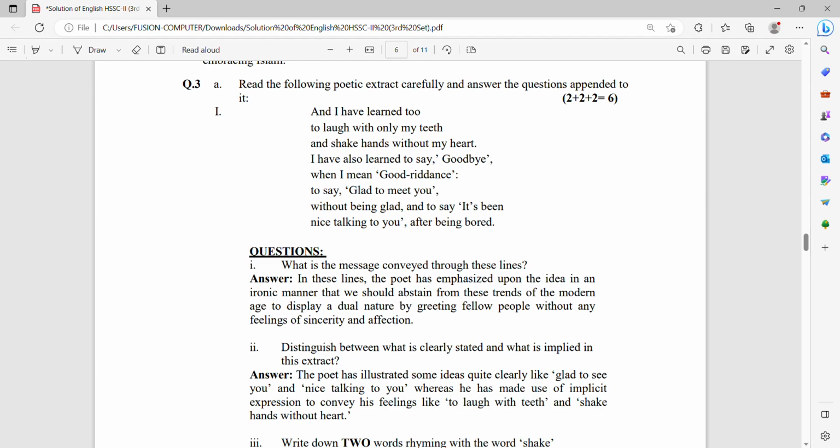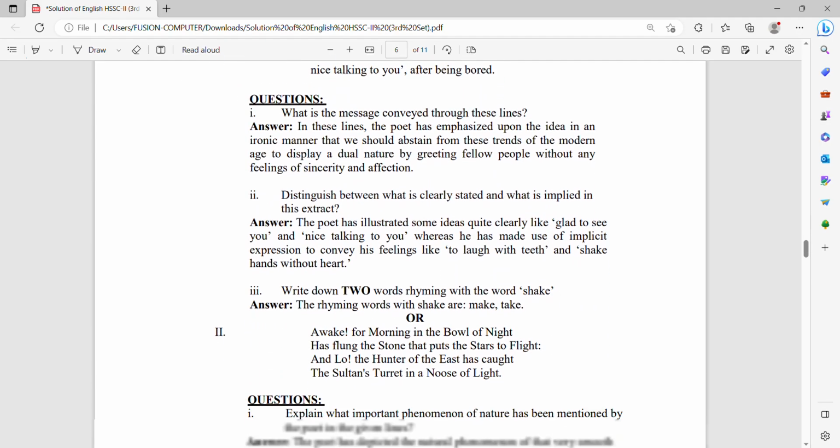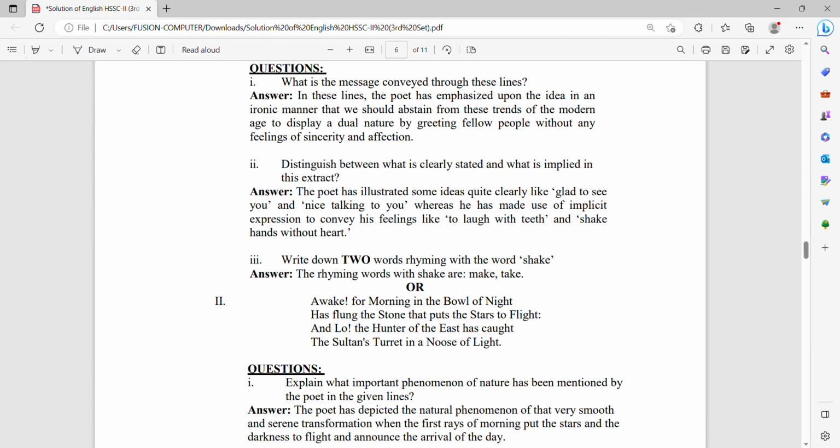Number 1: I have learned to laugh with only my teeth and shake hand with my heart. I have also learned to say goodbye when I mean good riddance, to say glad to meet you without being glad, and to say it's been nice talking to you after being bored. So here the questions are. Number 1, what's the message conveyed through these lines?